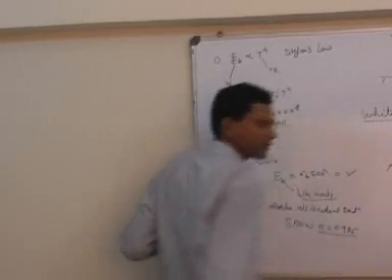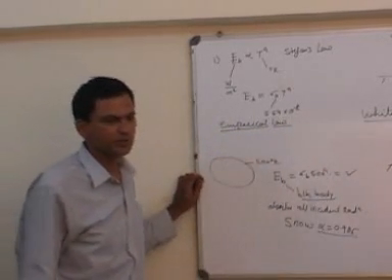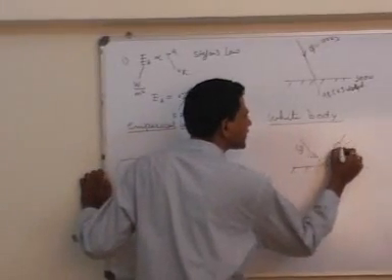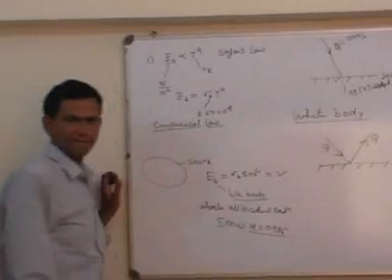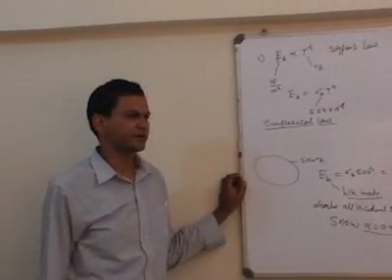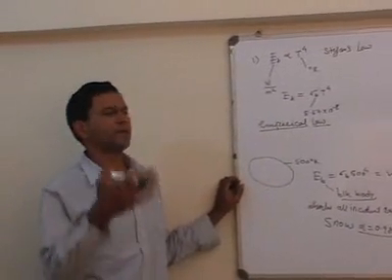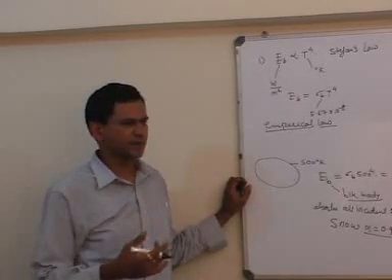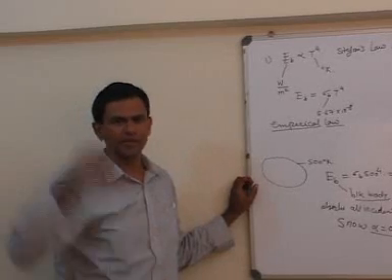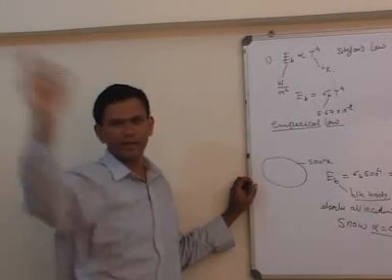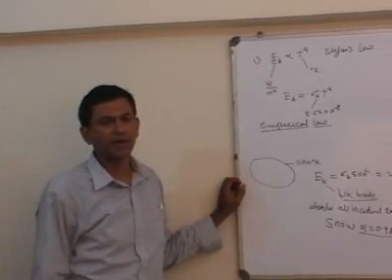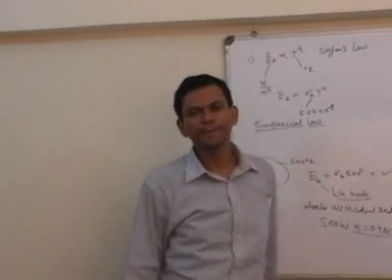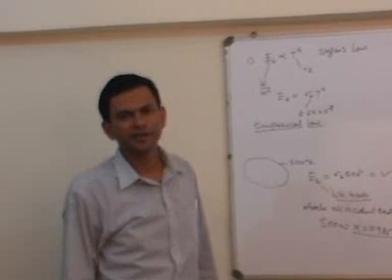Suppose we have a surface like this, the incident radiation is Q, and this surface is white, then it will reflect all the radiation. Like we have window pane glasses nowadays. We cannot see through that glass because it is highly reflective. The sun rays fall on the glass and it reflects all the sun rays, all radiations. So a white body is a body which reflects all the incident radiation.